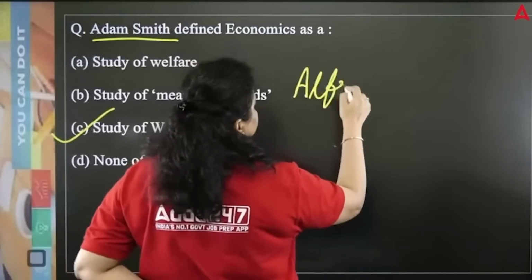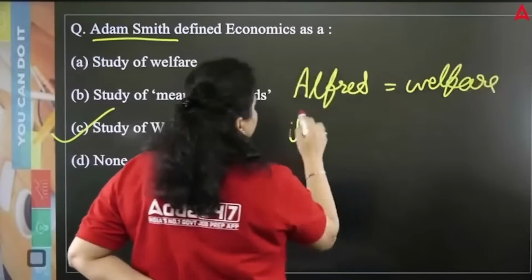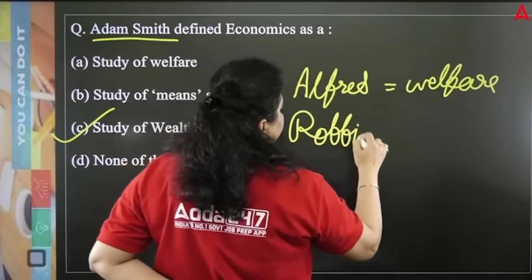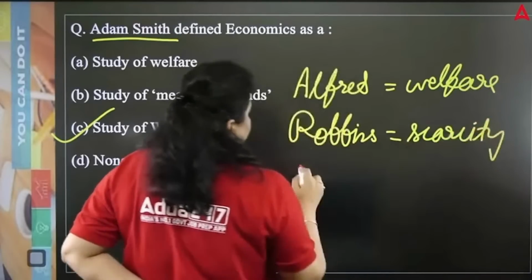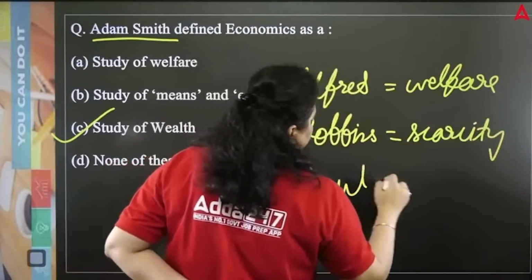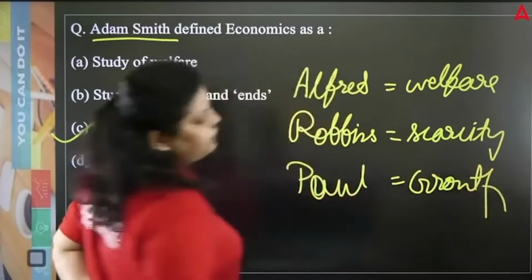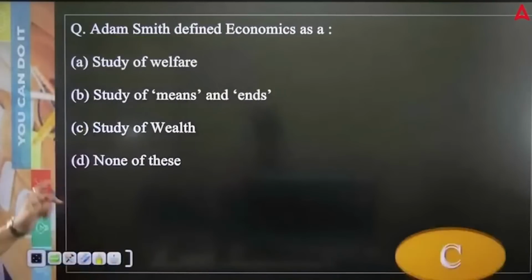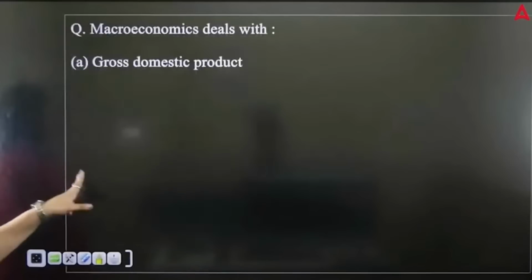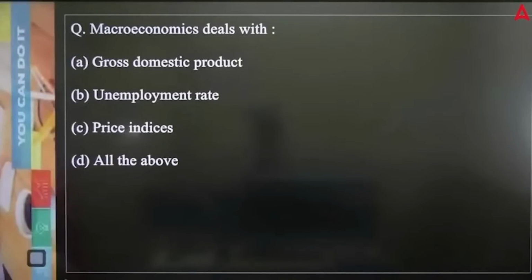Mr. Alfred Marshall has given the definition of welfare. Then Mr. Robbins has given us the definition on scarcity. Then Mr. Paul Samuelson has given us the definition on growth. So these are the four important definitions that have been given by these economists. So do remember their names with the definitions also. Study of wealth by Mr. Adam Smith. Now, macroeconomics deals with, so there are two branches of economics, micro and macro.